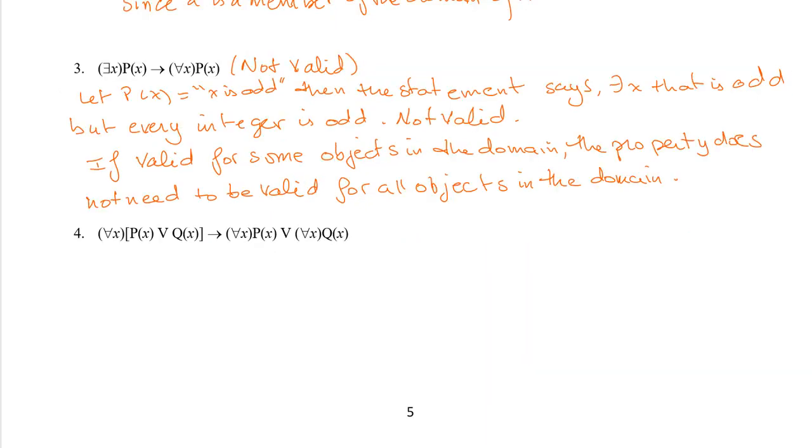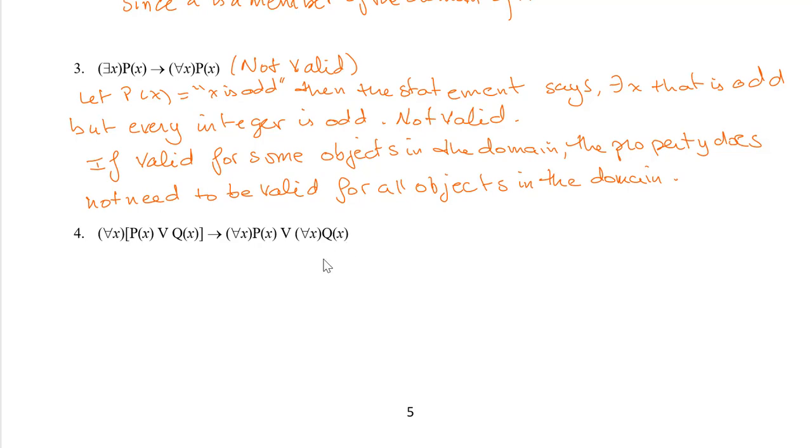For the next example, we have for all x, p of x or q of x. So for any x, either p of x is true or q of x is true, or both of them are true. Does this imply that for all x p of x, or for all x q of x? And again, I'm going to say this is not valid, because I could bring a counterexample to show that.